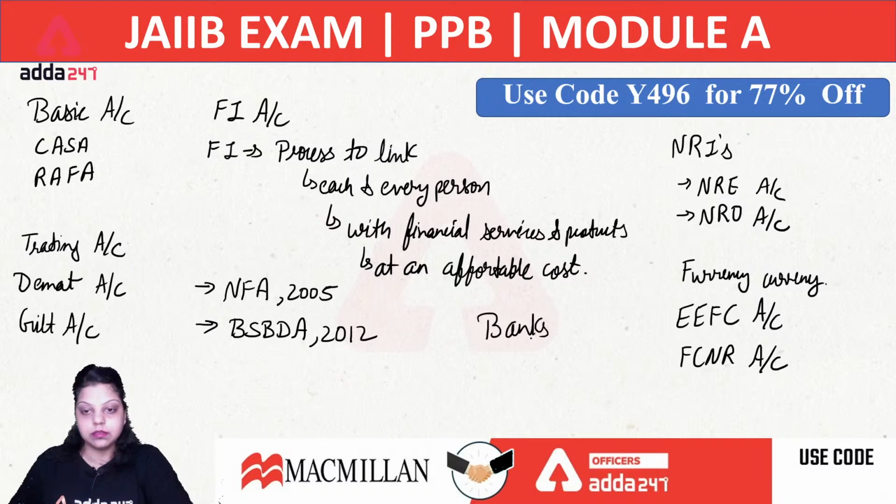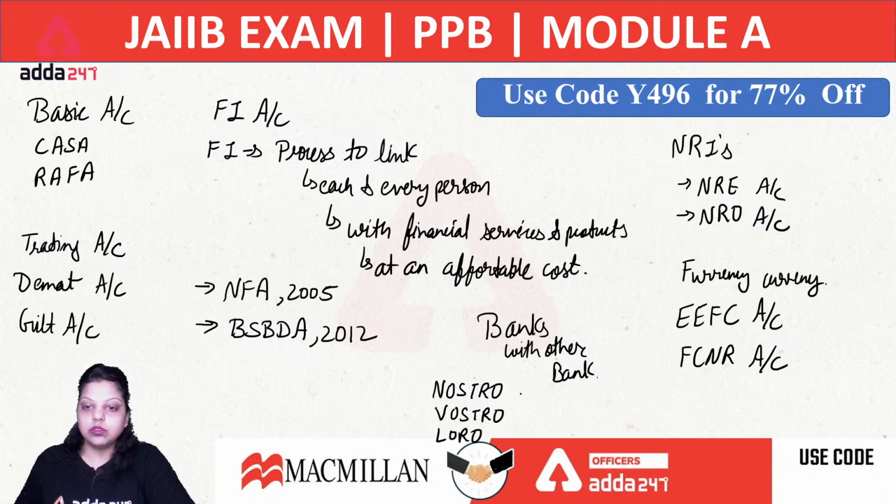Okay, now the other different accounts are the accounts maintained by banks with other banks. That is also known as currency accounts. There are three types of currency accounts. That is the nostro account, second is the vostro account, and third is the loro account. Now these three types of accounts are accounts which are maintained by one bank with another. It means domestic bank to foreign bank and foreign bank to domestic bank.